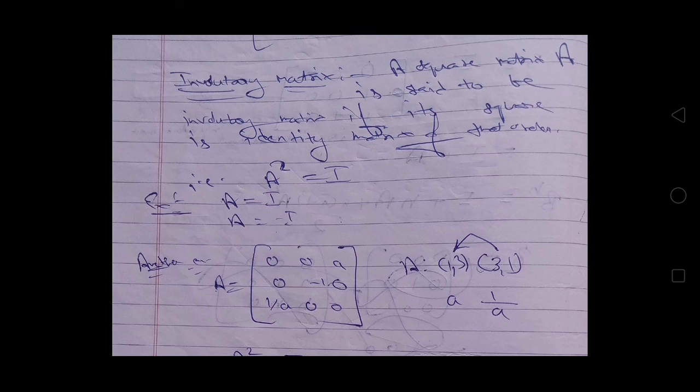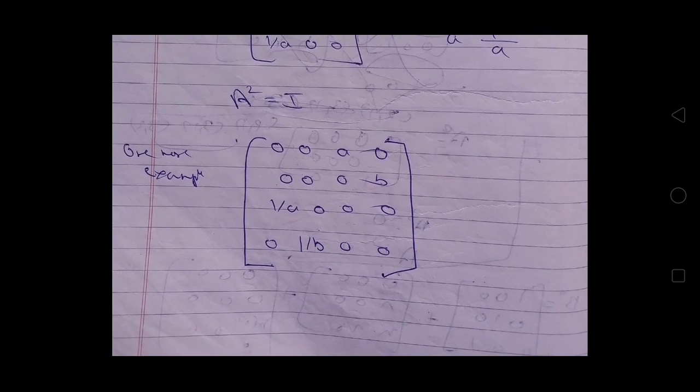So see this another example, in which we have the identity matrix with entry a on the 1 3 place and entry 1 by a on the 3 1 place. If you see any matrix like this, you can easily say that this matrix is an involutory matrix. Now see this another example. You can see on the 1 3 place our entry is a and on the 3 1 place our entry is 1 by a, and similarly on the 2 4 place our entry is b, and on the 4 2 place our entry is 1 by b. So this matrix is an involutory matrix.